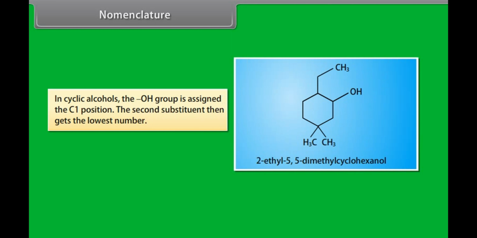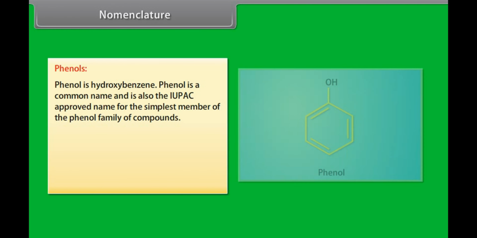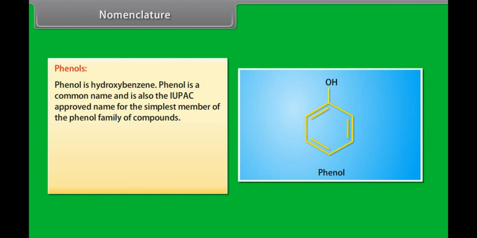In cyclic alcohol, the hydroxyl group is assigned the C1 position. The second substituent then gets the lowest number. For example, 2-ethyl-5,5-dimethylcyclohexanol.